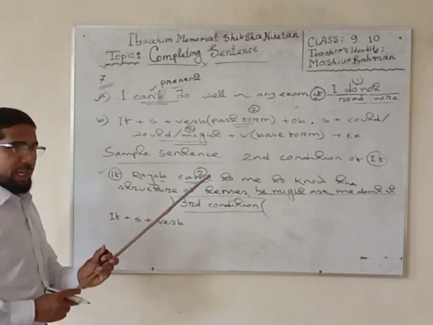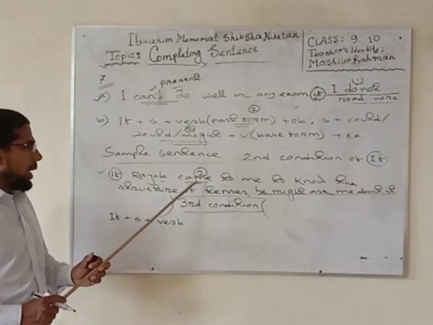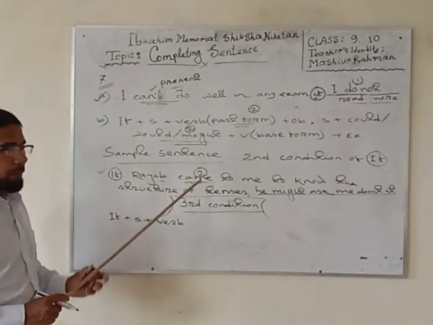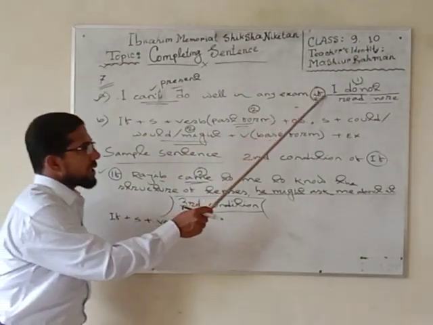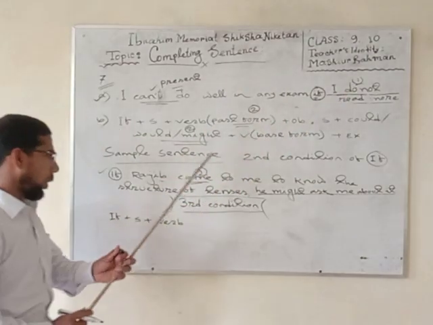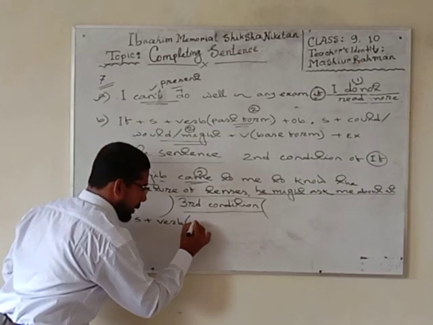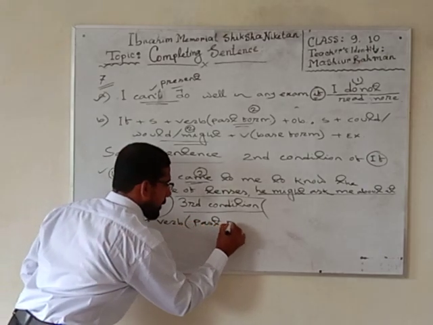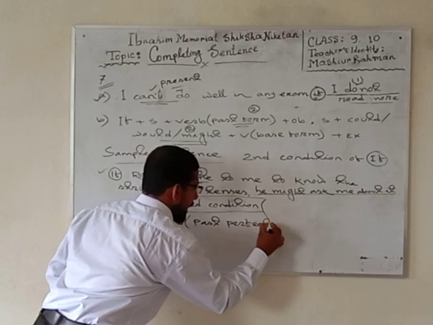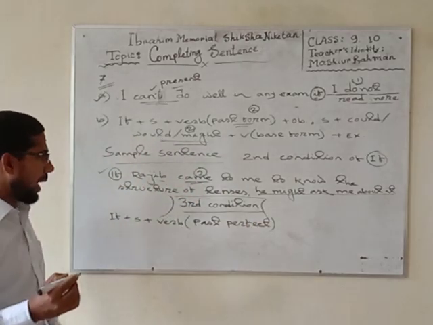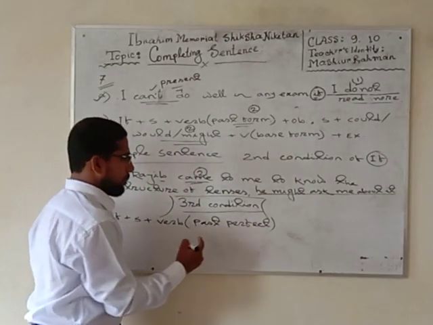In my second condition of it, there was a verb of past form. In my previous first condition, there was a verb of present form. So obviously, you are understanding that the verb will be here past participle, means past perfect. Past perfect. My dear students, I am hurrying because my class is now finishing. If subject plus verb past perfect.